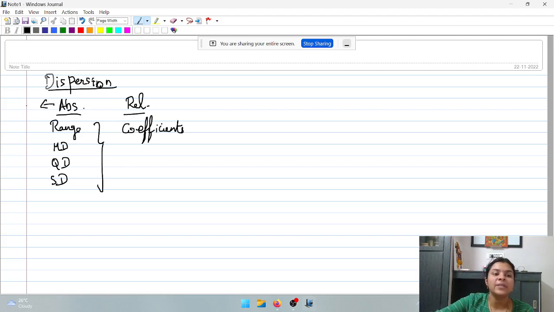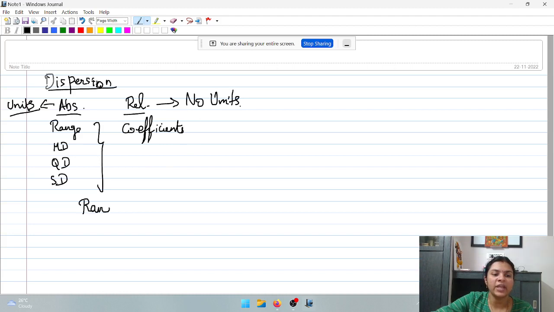Remember, absolute measures will have unit of measurement, whereas relative measures will not have unit of measurement. The question will give you two options, with unit, without unit. You have to be very careful. Depending on what measure is asked, you need to choose whether it is with units or without units, like marks, centimeters. Now let's come to the formulae one by one.